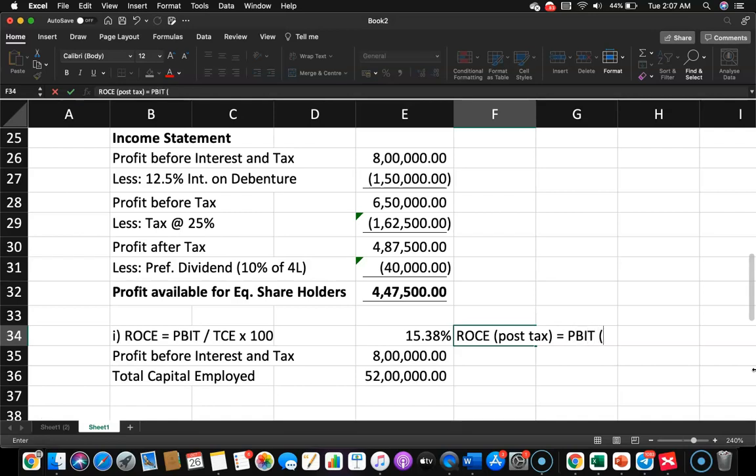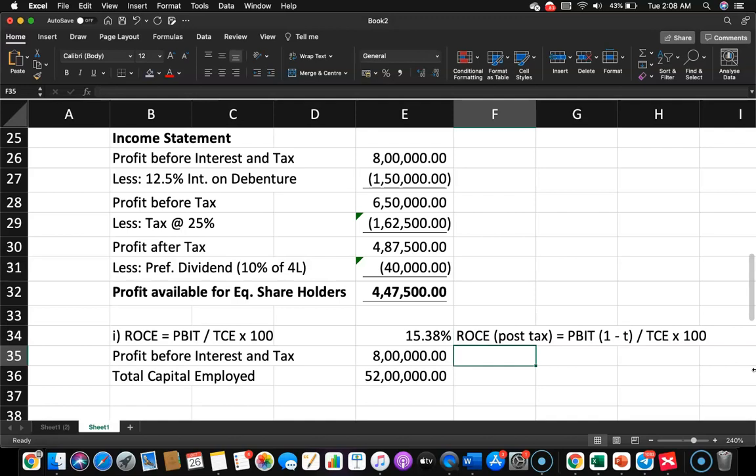This profit before interest and taxes should be adjusted for the tax rate. So from this PBIT, if we deduct tax of 25%, then we get the return adjusted for tax. I'll write it like this: PBIT into 1 minus T, divided by total capital employed, into 100.